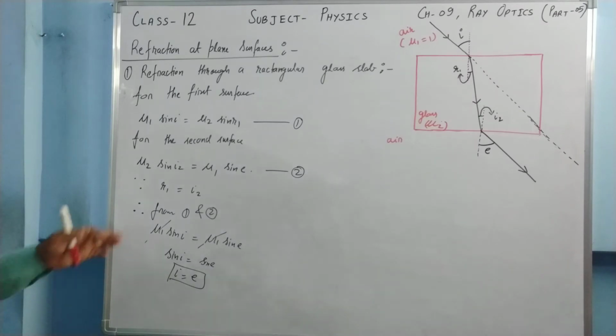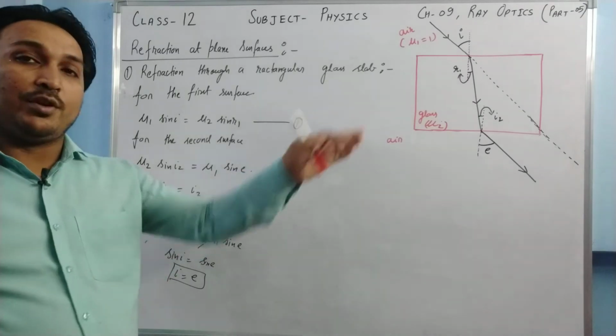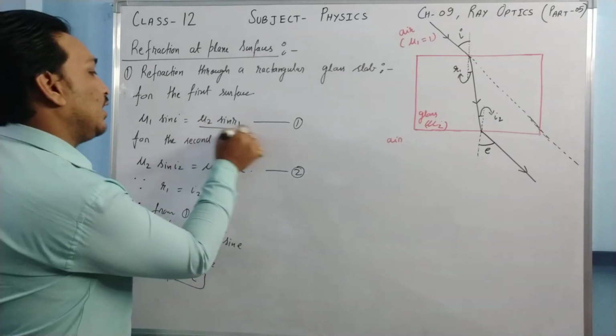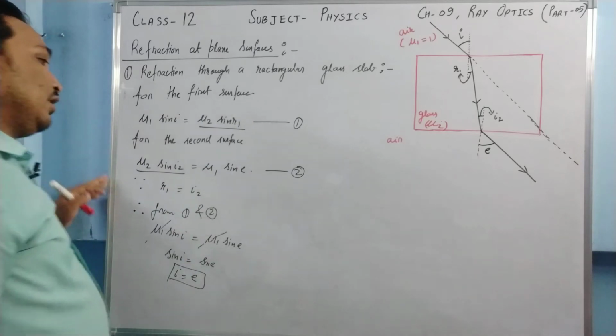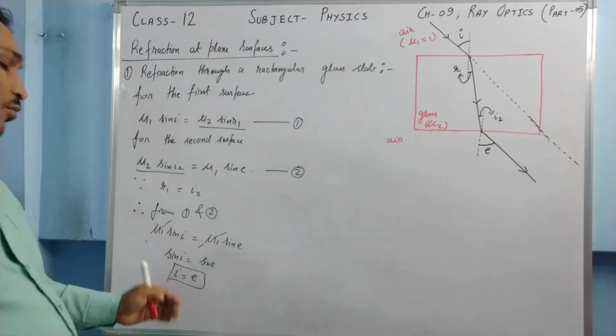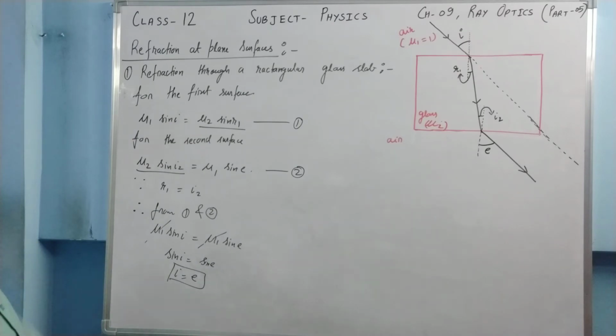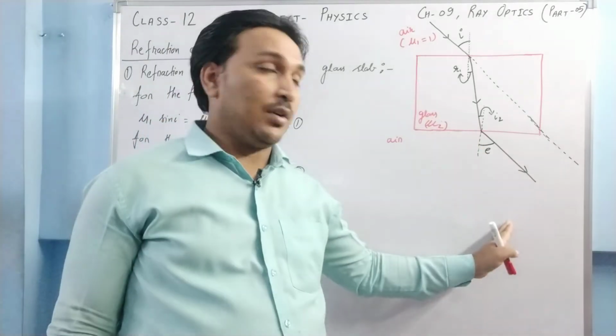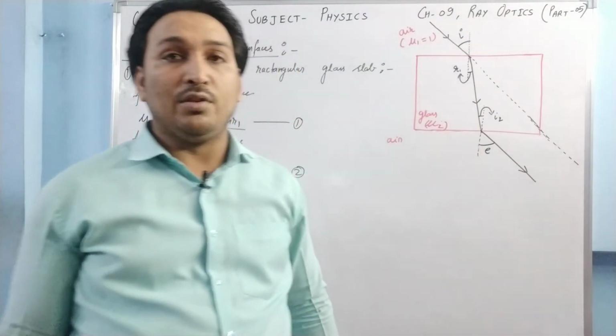I hope you are able to understand that r1 is equal to i2 because of alternate interior angles, and because of that mu2 sin r1 and mu2 sin i2 become equal. If they become equal, then the other sides should also be equal. So this is how we prove that the angle of incidence is equal to the angle of emergence, and because of that the emergent ray and the incident ray are parallel to each other.